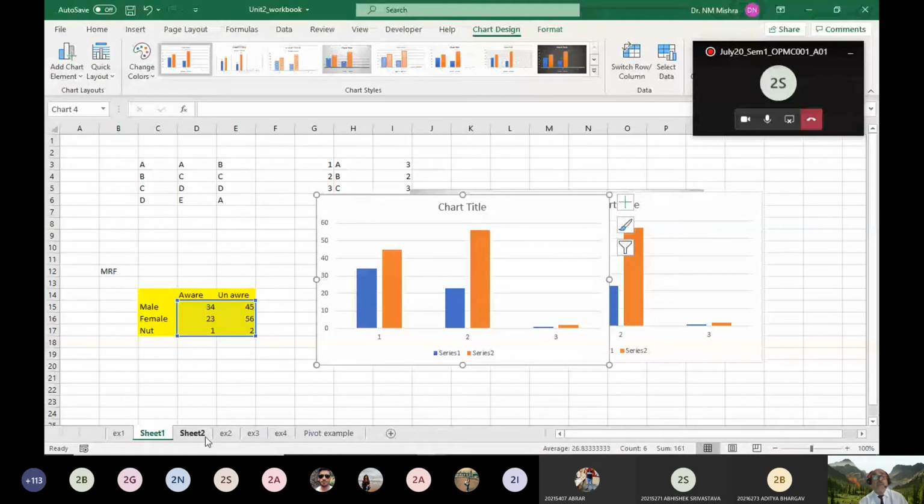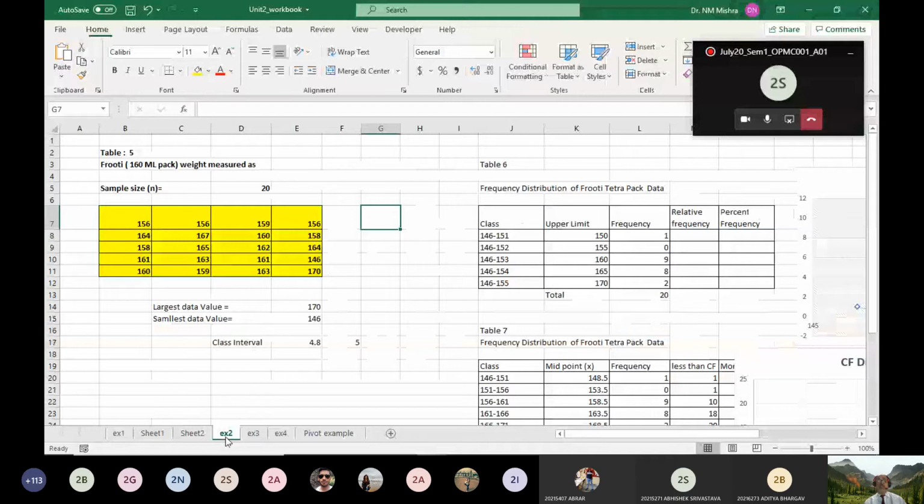Coming to this particular table, all of you see this table. This table is data coming from a measurement of a Fruity Tetra Pak. Most of you have already used Fruity drink. On the top of the Fruity Tetra Pak, 160 ml is written. You got a complaint from different consumers that the Tetra Pak is underweight.